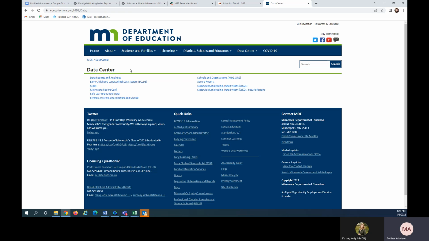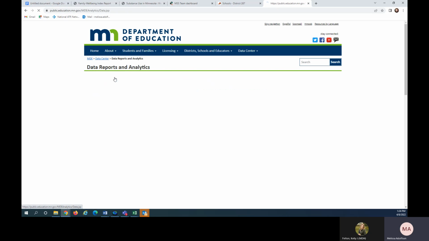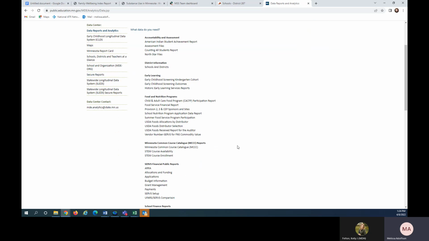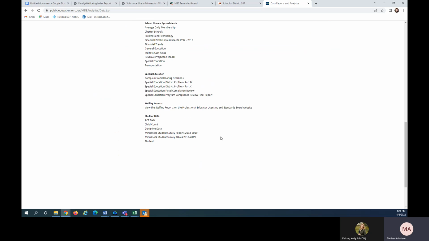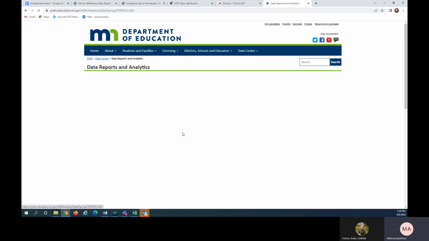From the Minnesota Department of Education website, in the Data Center, simply click on Data Reports and Analytics. And from the menu that pulls up, scroll to the very bottom and select Minnesota Student Survey Reports 2013 to 2019.